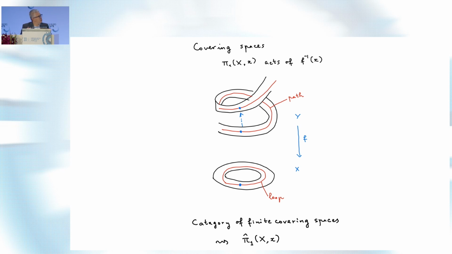And vice versa, you can somehow have a version of the fundamental group defined by the covers. If you know the covers, then there's some kind of group behind that, and this is almost a fundamental group. They call it the completed fundamental group because it only knows about the finite things. So it's the finite profinite completion of the fundamental group. But at this point, it becomes completely analogous between Galois theory and fundamental groups.